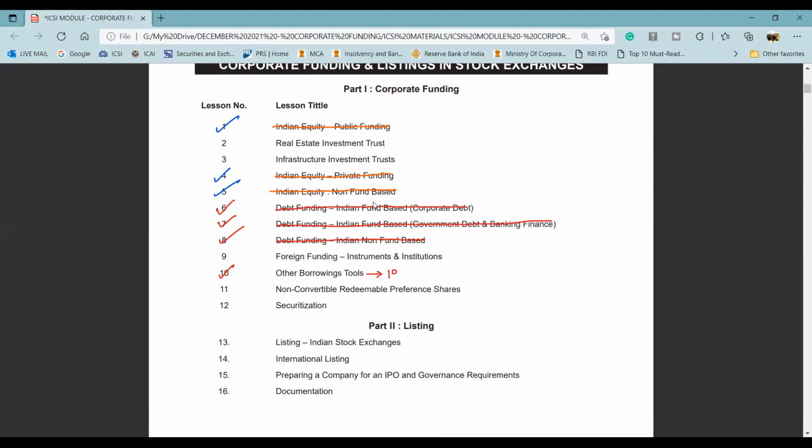One is section 186, then we are going to cover the topic of deposits, and then we will have commercial paper. Okay, so these three are the topics. I should probably take four to five lectures this week. In this week we will be able to wrap up this particular chapter, that is, other forms of borrowings.